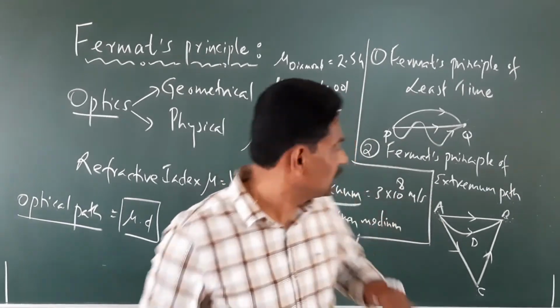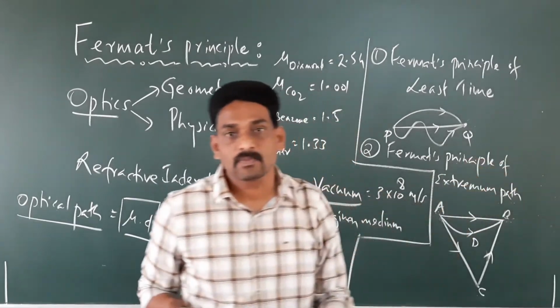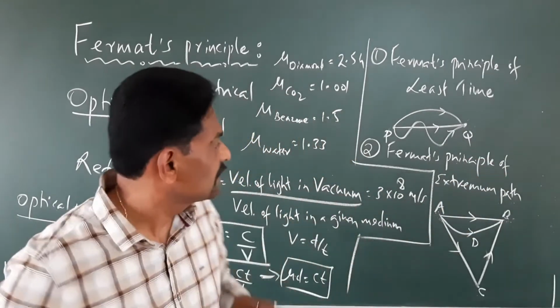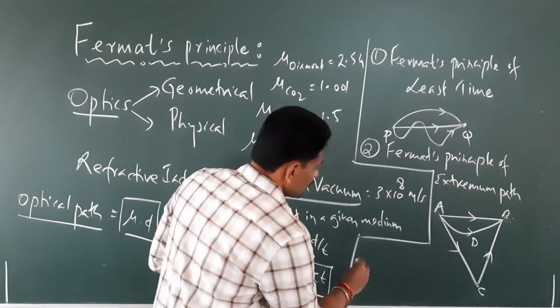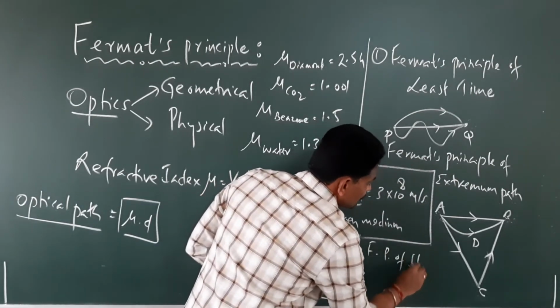Therefore, this principle we call Fermat's principle of extremum path, or sometimes it is also known as Fermat's principle of stationary time.